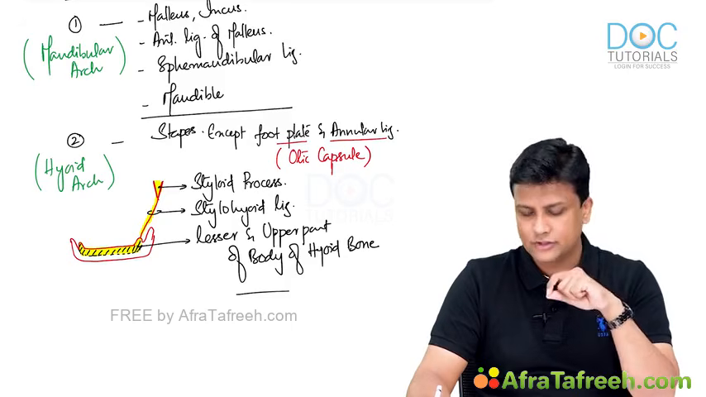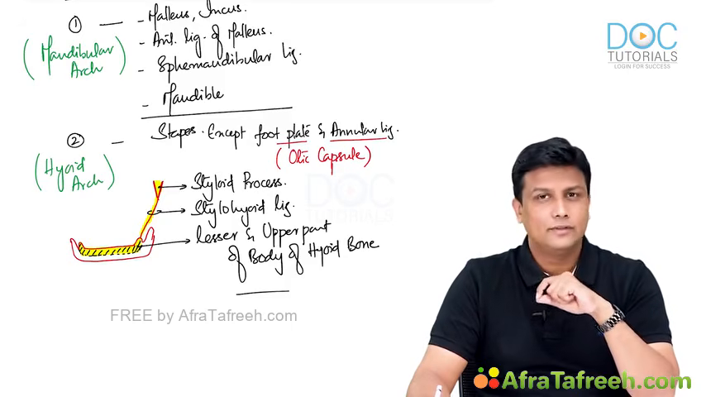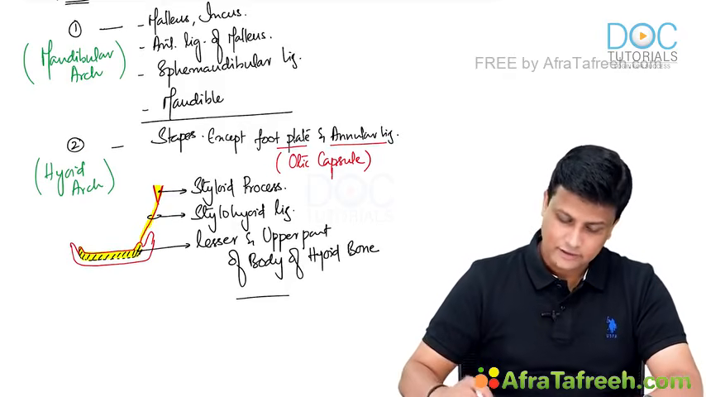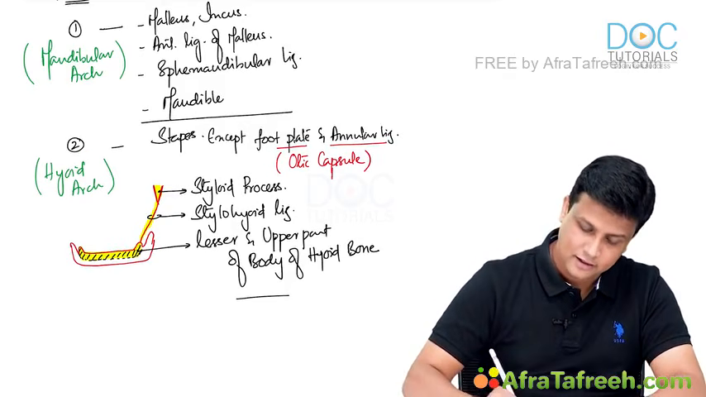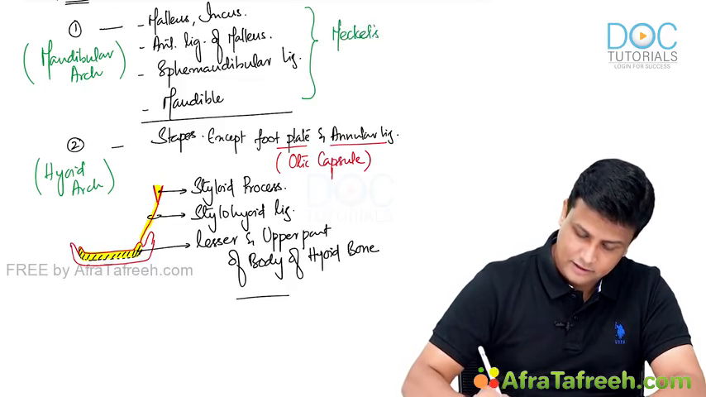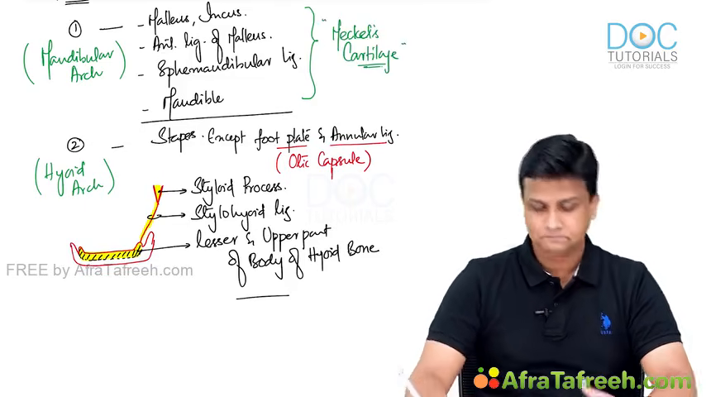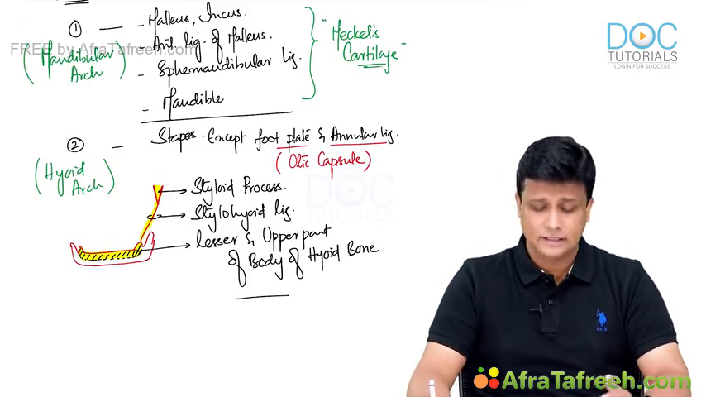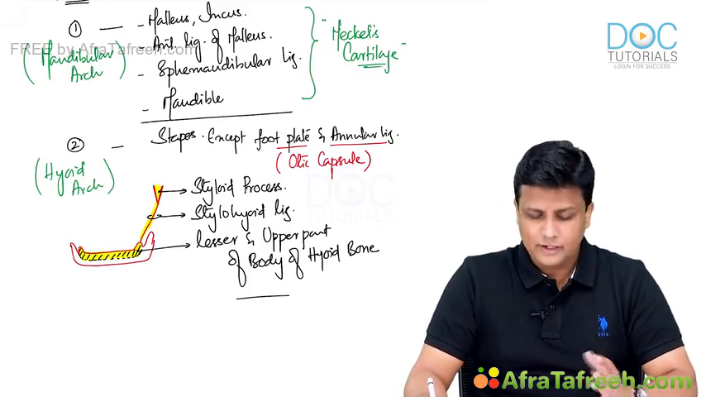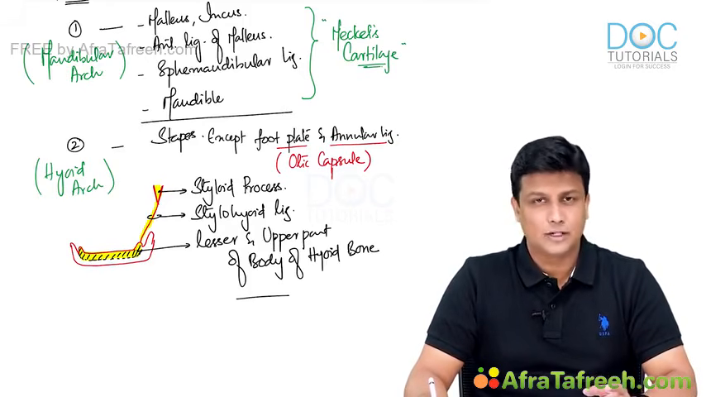And whatever structures we have written here, all of them will be derived from those particular cartilages only. I'll tell you here. For example, what will be the derivatives of Meckel's cartilage? Everything here. So no confusion at all. All this will be derived from Meckel's cartilage only, which is the cartilage model of the first arch. Malleus, incus, the anterior ligament of malleus, the sphenomandibular ligament, everything will be derived from Meckel's cartilage only.